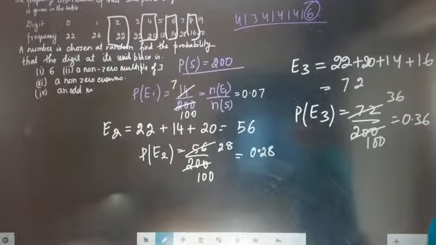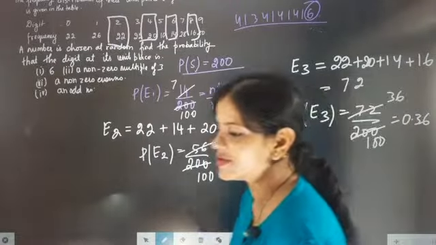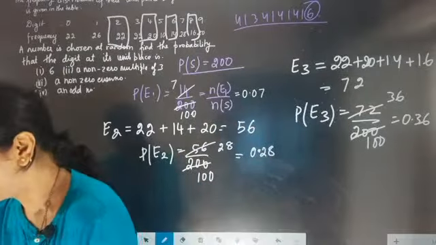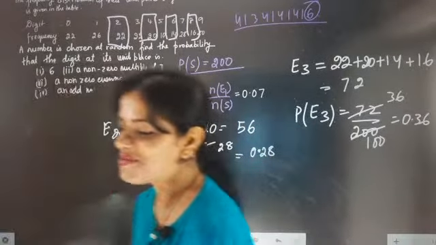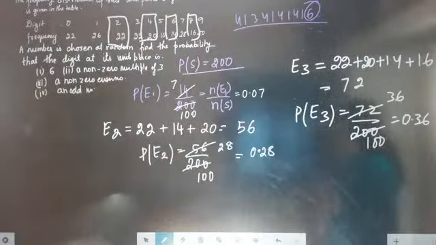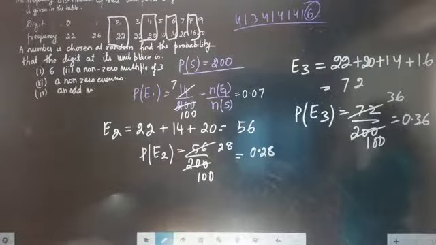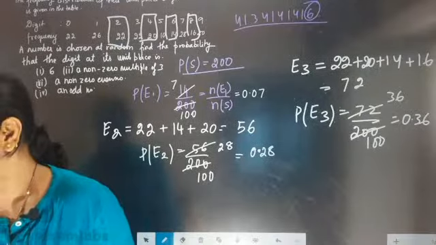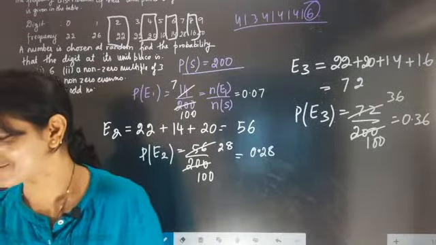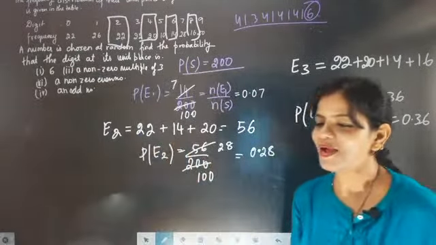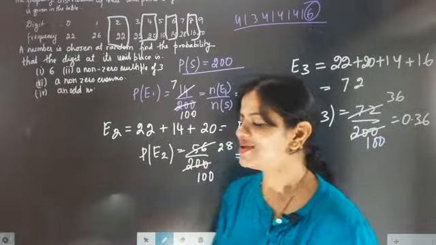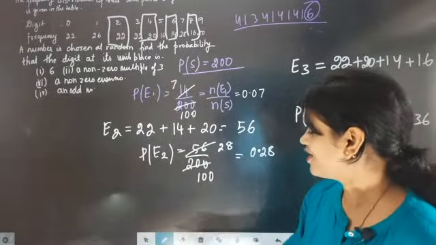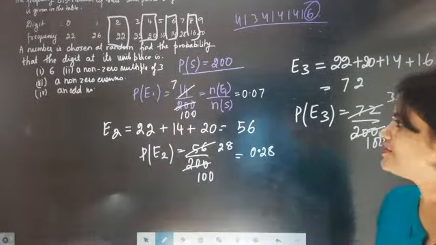So probability of getting a non-zero even number. Probability of getting a non-zero even number probability of getting a non-zero even number, Ashwin, probability of, why you are disturbing Anna?